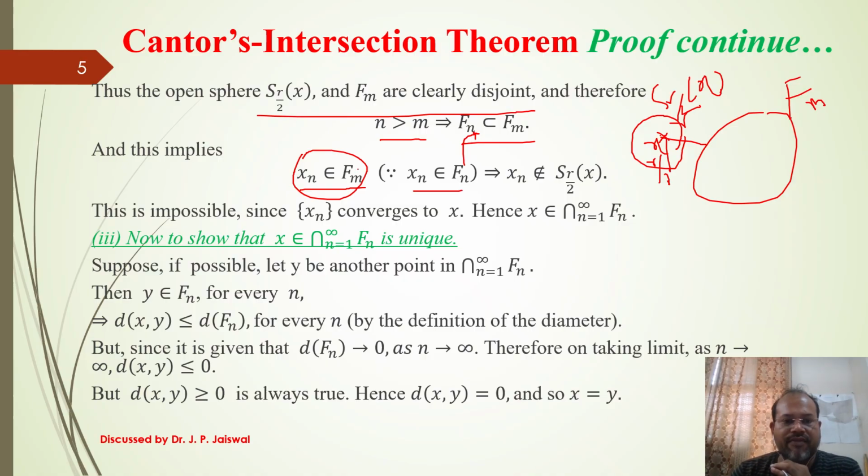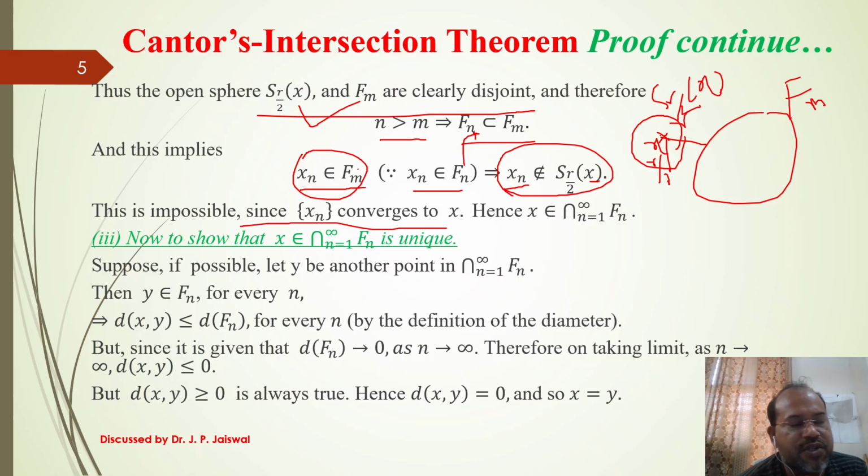And since F_m and S_{r/2}(x) are disjoint, this x_n cannot belong to the open sphere with center x and radius r/2. It means we are able to find terms of the sequence x_n, where n is greater than m, that do not belong to it. It means x_n cannot converge to x, because by the definition of convergence of a sequence,